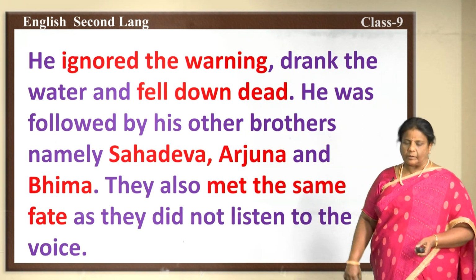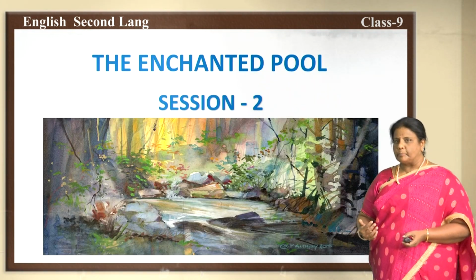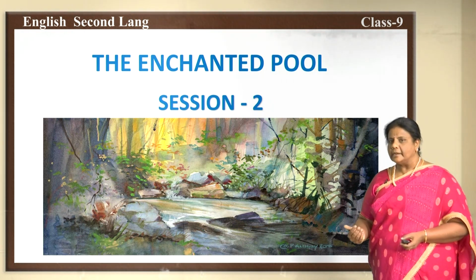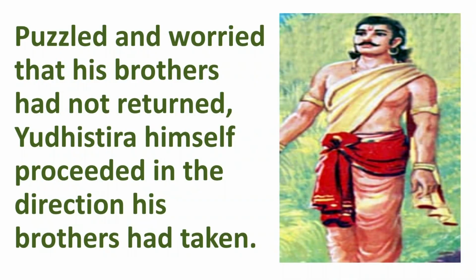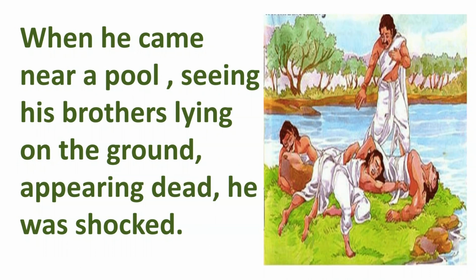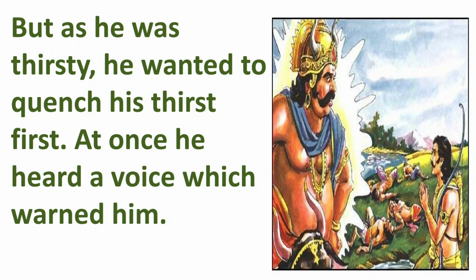Shall we proceed? Okay, here we go with the prose The Enchanted Pool, session 2. Puzzled and worried that his brothers had not returned, Yudhishthira himself proceeded in the direction his brothers had taken. When he came near a pool, seeing his brothers lying on the ground, appearing dead, he was shocked. But as he was thirsty, he wanted to quench his thirst first.